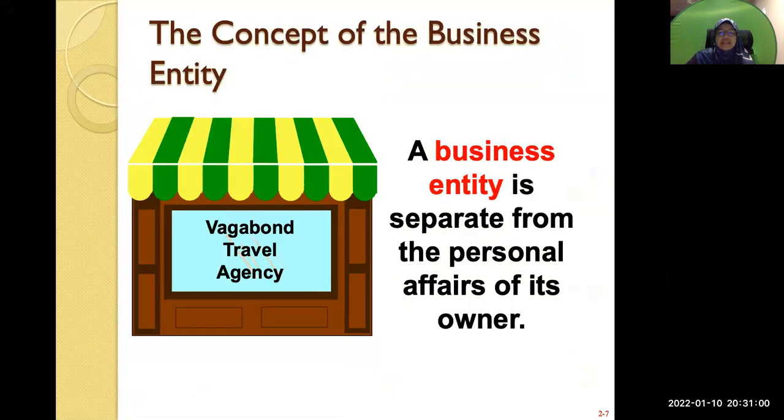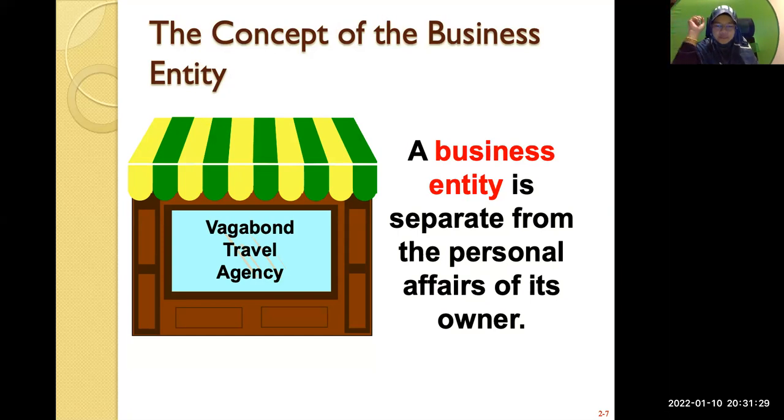A business entity is separate from the personal affairs of its owner. So what it says is that when you have a company, you will have your investors, who are the owners of the company. For example, ABC Sdn Bhd. Sdn Bhd is a Malaysian private limited company. In the textbook, they will use private enterprise.